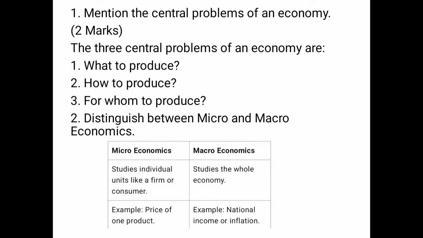Distinguish between micro and macroeconomics. Microeconomics studies individual behavior, like a firm or consumer. Example, the price of one product. It is also called the microscopic view or ant's eye view. Here we will have a detailed study of the behavior of individual agents like consumer, producer, etc.